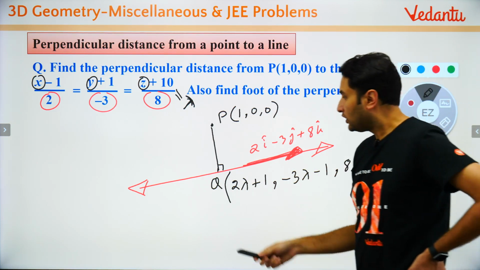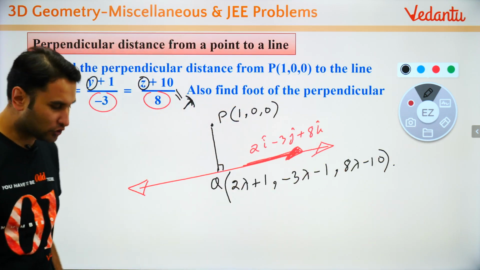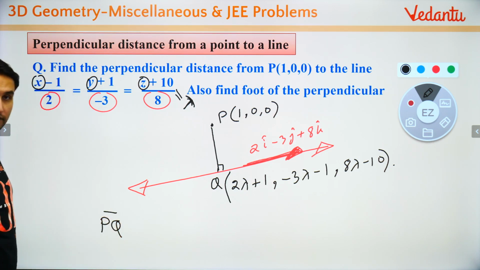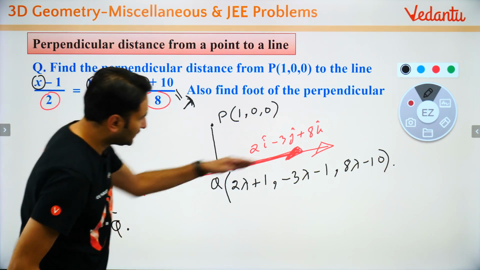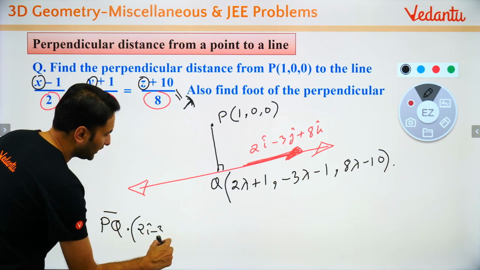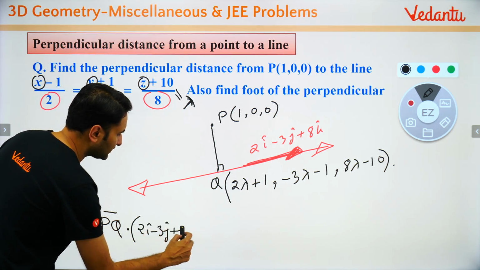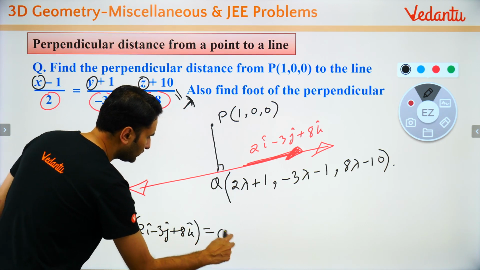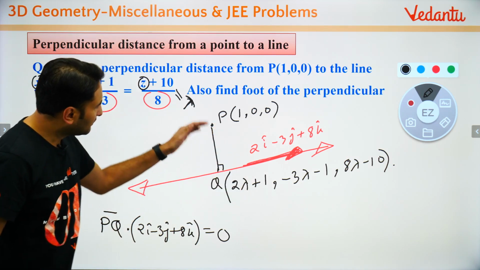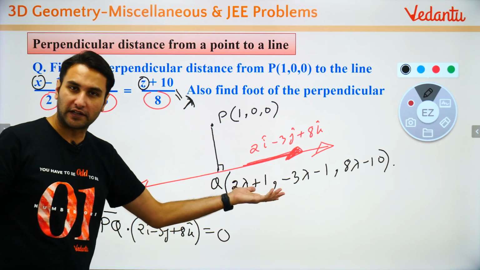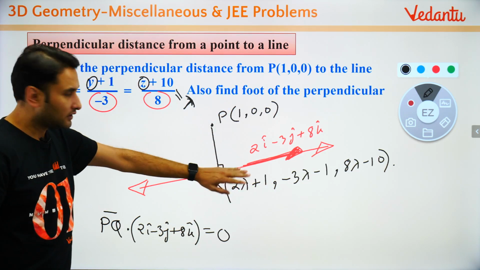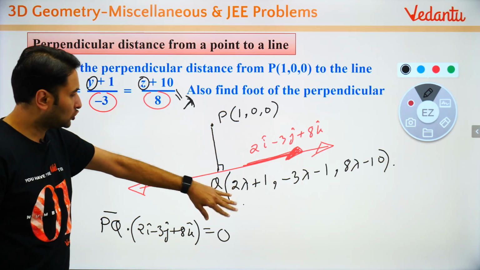Agree? Now to find out the lambda, बच्चों क्या करोगे, आप करो PQ vector dot the direction of the line, that is 2i minus 3j plus 8k equal to 0. That's it. This will give you lambda. PQ क्या है बच्चों? PQ ले लो, QP ले लो, it does not matter. So this minus this कर दूं, ठीक है?